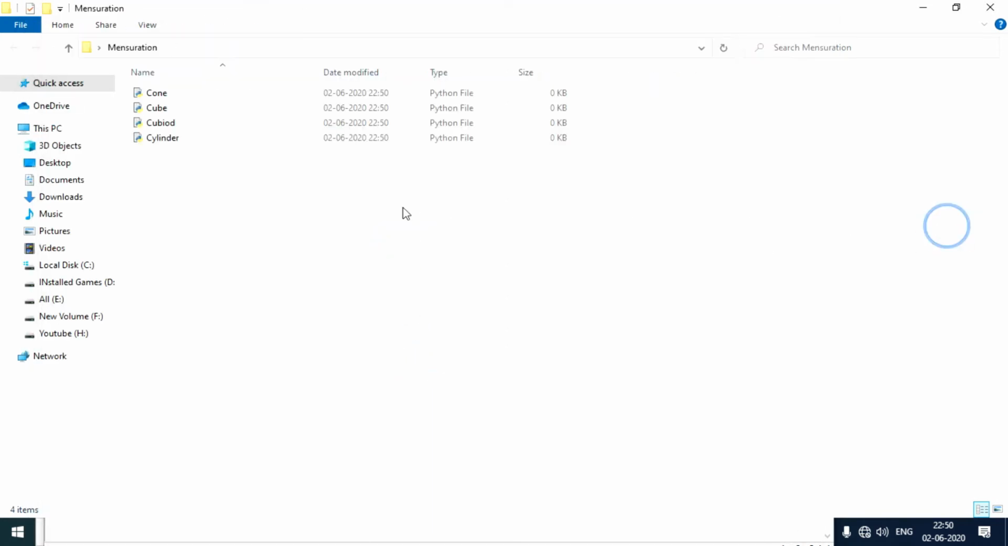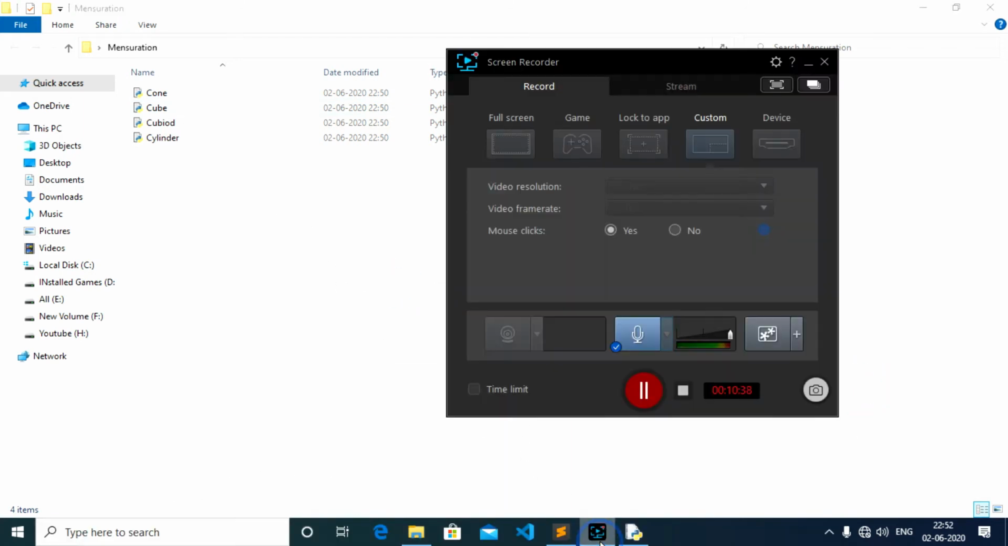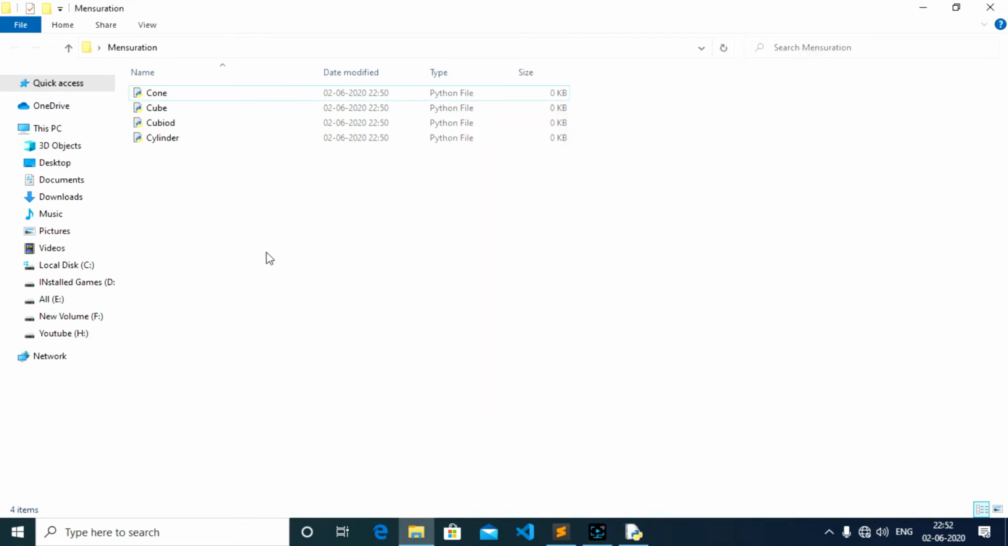So you can understand this. I have in my mensuration folder these Python files. So we call this mensuration folder as a package and these files as modules. So remember that thing for now. So let us just add functionality to every single thing. Cone, cube, you have to remember the areas. So let me just do this. Let me see if it's recording. So let us start one by one.